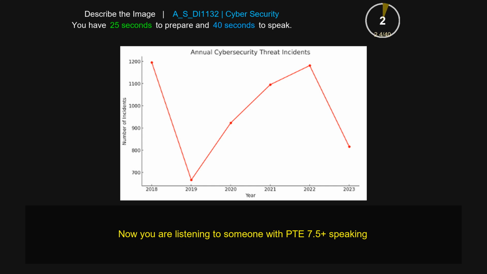The provided image is a line graph that gives information about annual cybersecurity threat incidents. The X-axis talks about years from 2018 to 2023, whereas the Y-axis talks about numbers of incidents from 700 to 1200. In 2018, it was at a maximum peak with 1200, and it reduced in 2019 by 700. Then it kept changing, and it was at maximum in 2022 again with 1200 and reduced by 800 in 2023. To sum up, the image gives information about annual cybersecurity threat incidents.